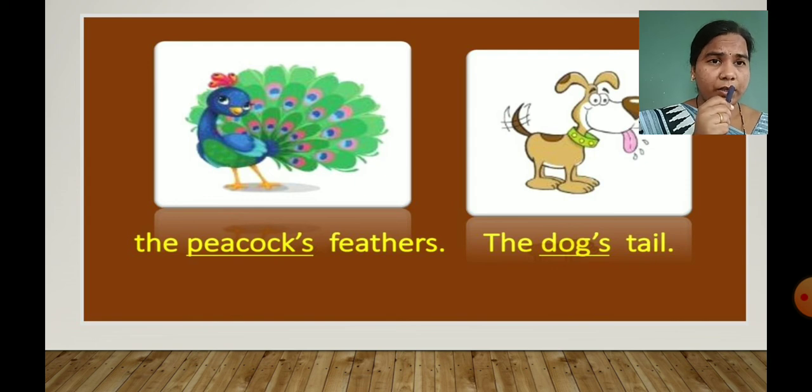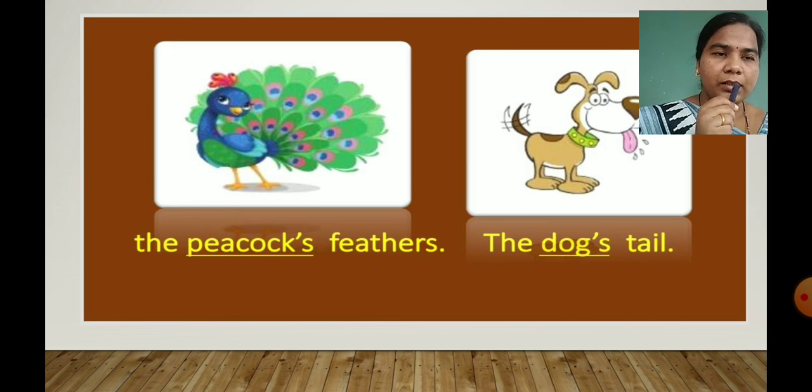Now see more examples. The peacock's feathers, as you can see in this picture. Whose feathers? So we get answer peacock's. Okay. Then the dog's tail. Whose tail? Dog's tail. These apostrophe S show that, number one, feathers belong to the peacock.